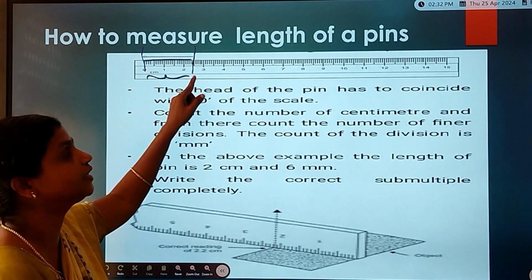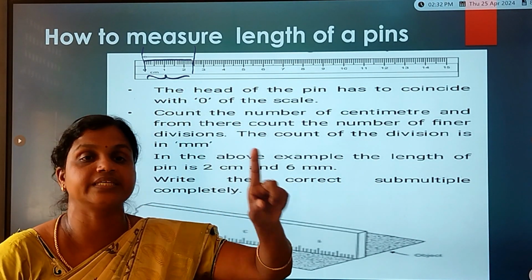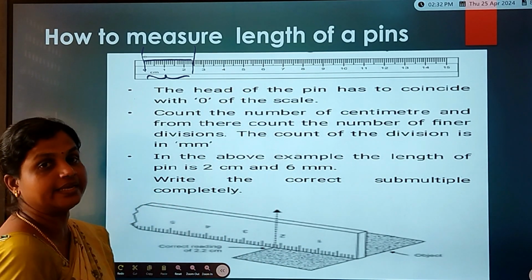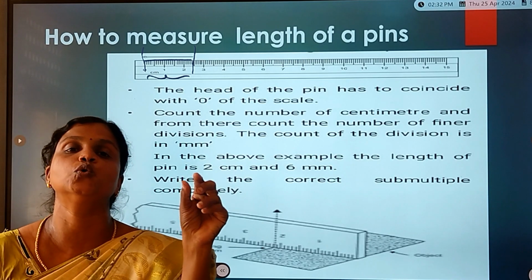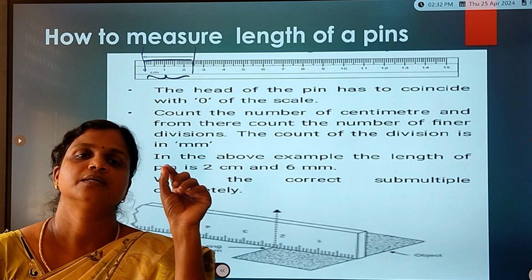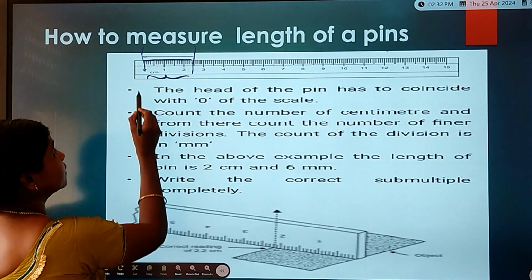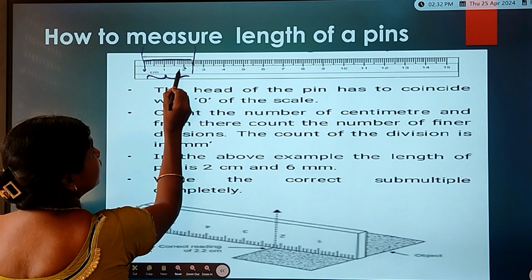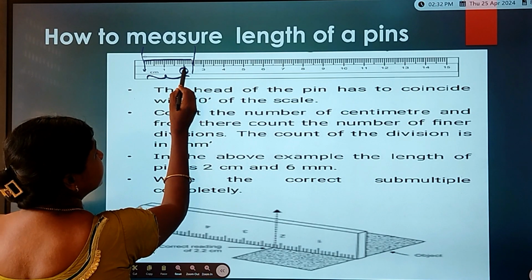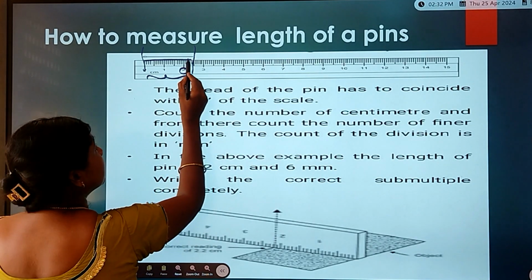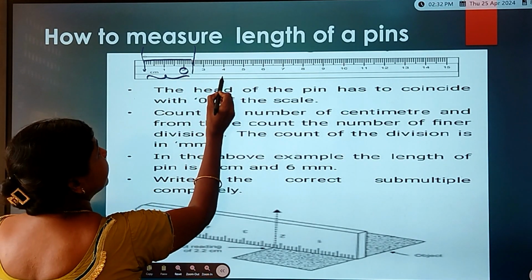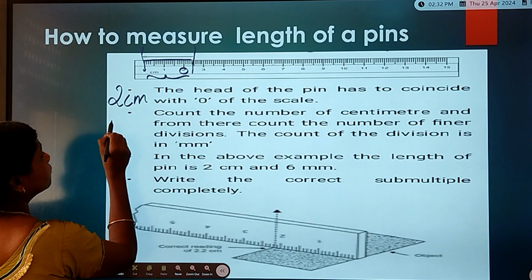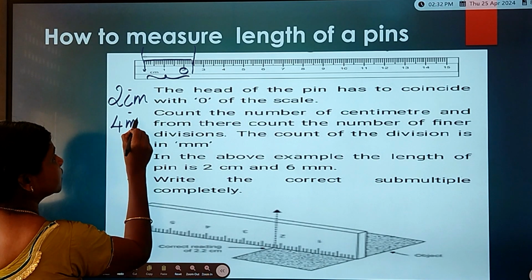So the distance between 2 meter is in centimeter. And we can see some small lines. The distance between two small lines is a millimeter. So see, children, start from 0, and the whole number is 2. After that you have 4 small lines. So the value will be 2 centimeter and 4 millimeter.